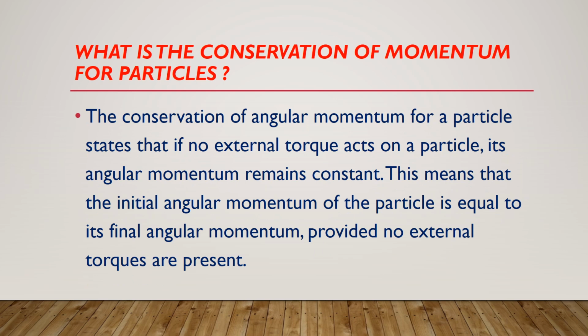What is the conservation of angular momentum for particles? The conservation of angular momentum for a particle states that if no external torque acts on a particle, its angular momentum remains constant. This means that the initial angular momentum of the particle is equal to its final angular momentum, provided no external torques are present.